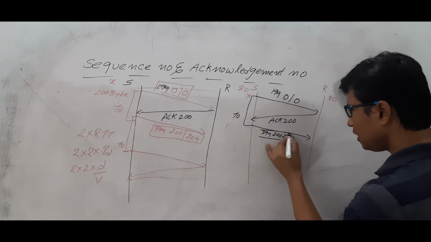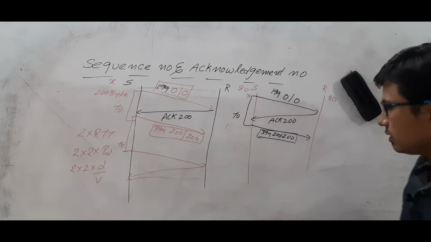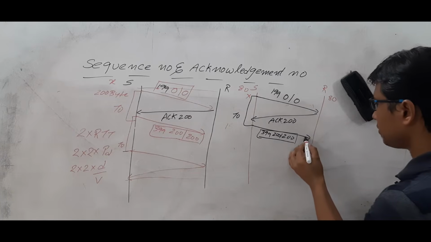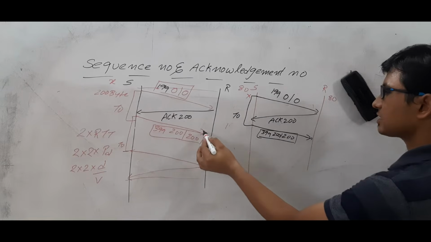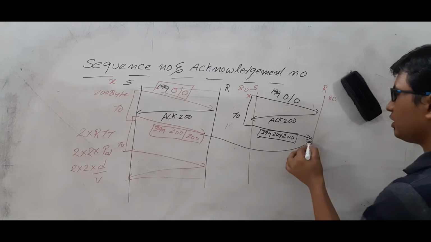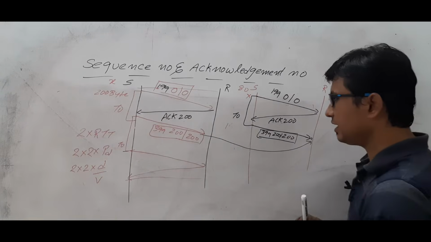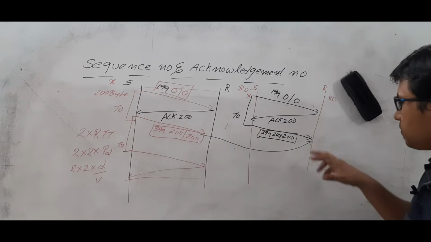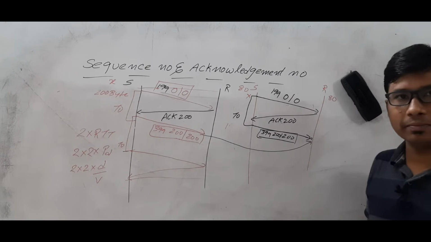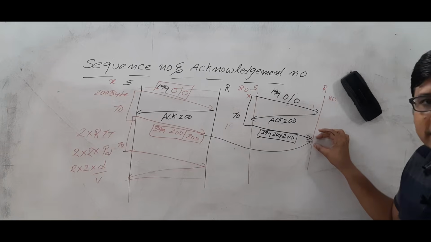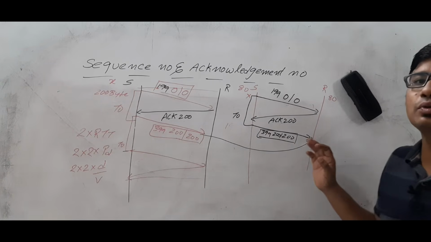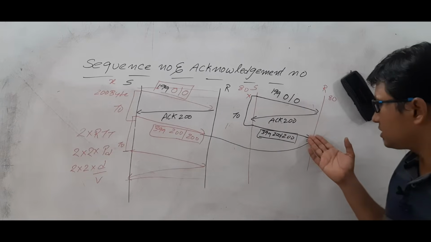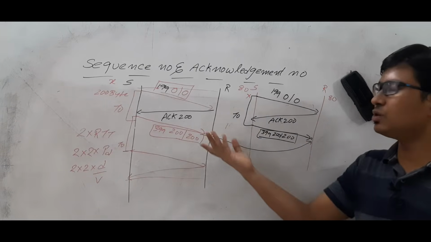Okay. Now what will happen? This packet is about to reach. Now this packet has come. Are you able to follow it or not? It was still pending here, and when this packet was about to reach, this packet came. And these two packets reached, one after the other. Now it could not differentiate which is the fresh packet and which is the old packet.